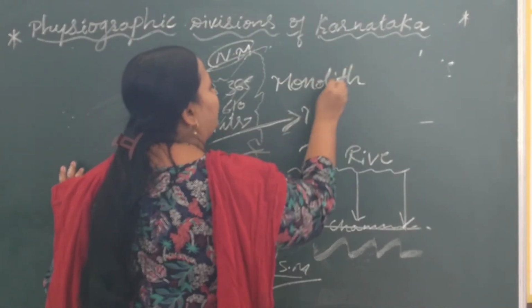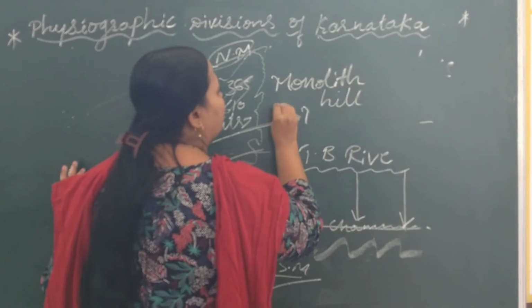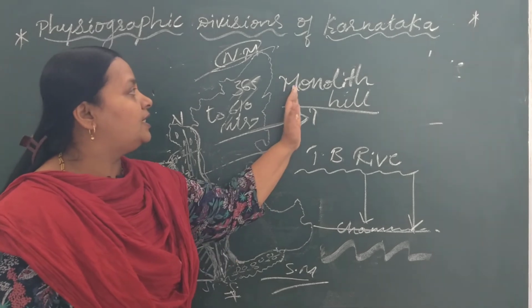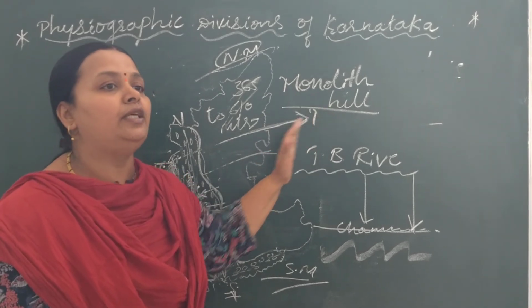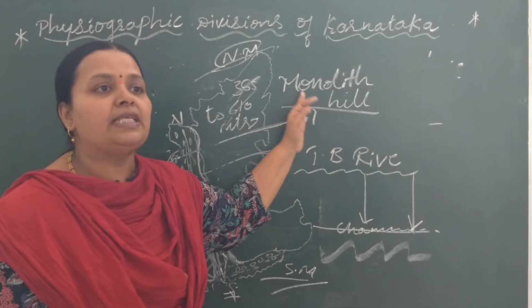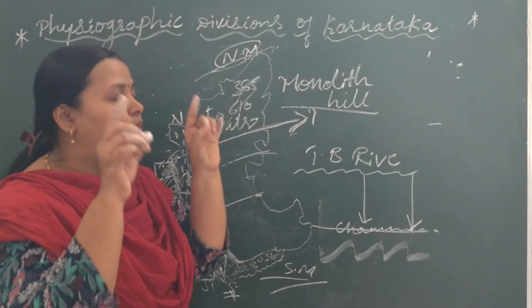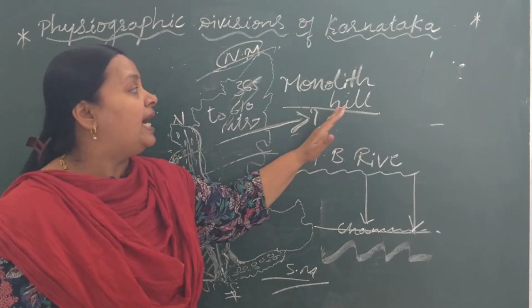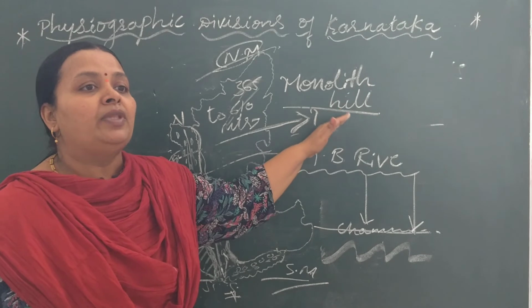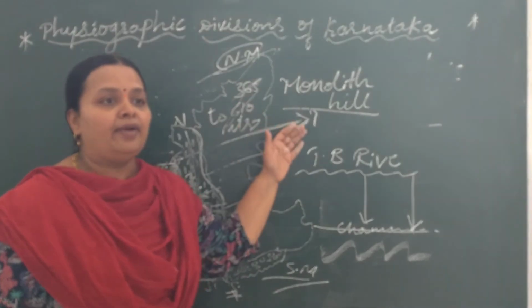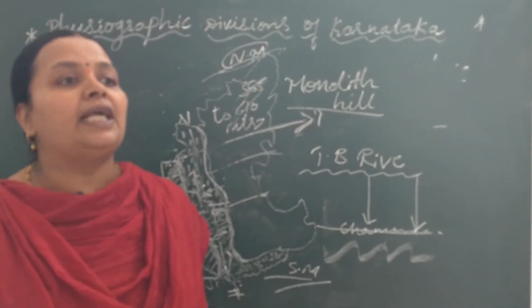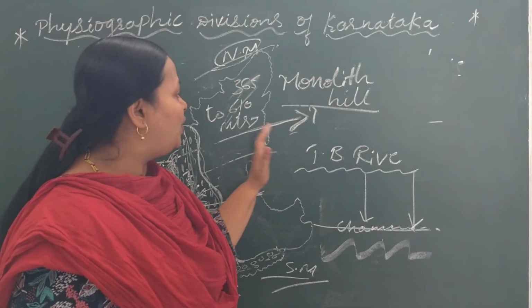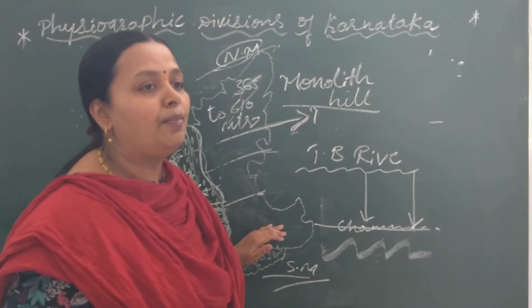Monolith hill means a hill which is one rock itself, and it is the biggest monolith hill in Asia. Other hills are Nandi Hills, Channakeshava Hills, Malay Madeshwar Hills, Biligiri Rangana Betta, Chamundi Hills, and some others, which are important hills of this southern Maidan.